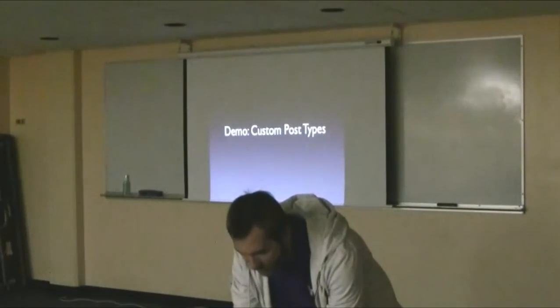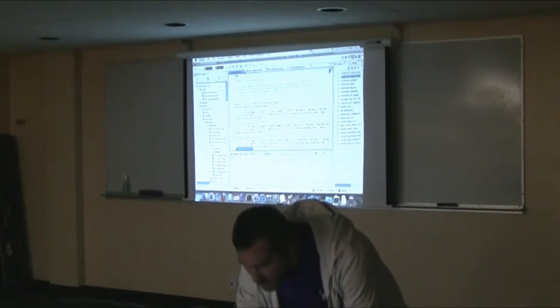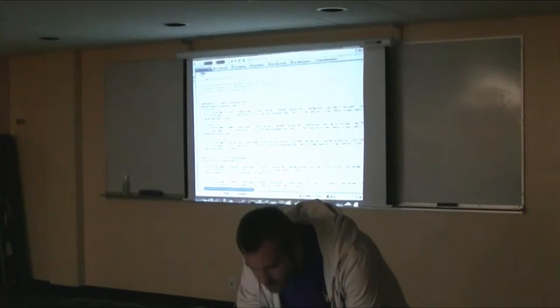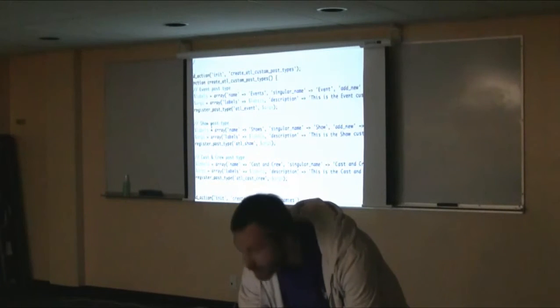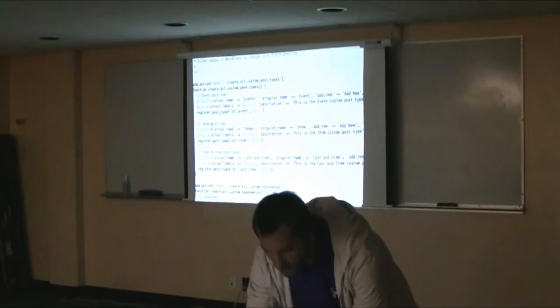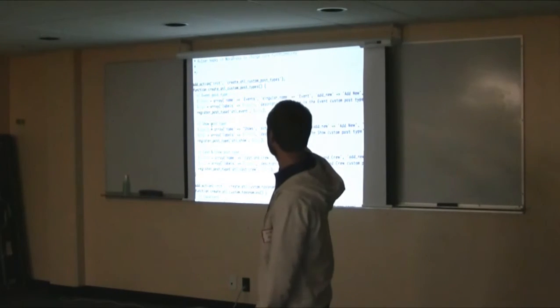So let's look at that code. So again, we have functions PHP here, and let's zoom in on these. So again, we have the registering. This is all in functions PHP.